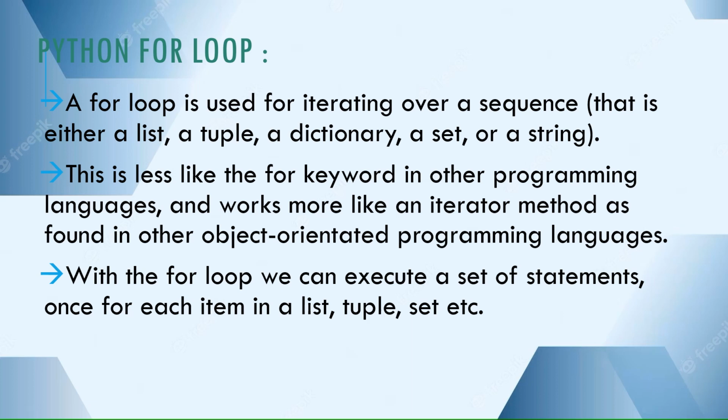This is less like the for keyword in other programming languages and works more like an iterator method as found in other object-oriented programming languages. With the for loop, we can execute a set of statements once for each item in a list, tuple, set, etc. The for in statement is used to iterate over a sequence of objects. For loop is called a determinate or definite loop.